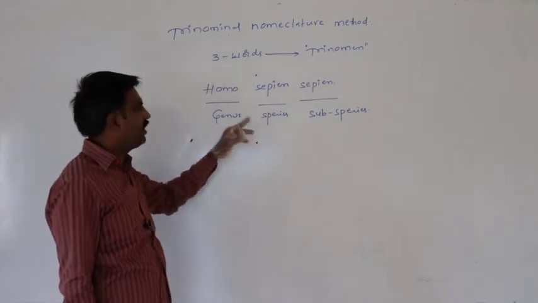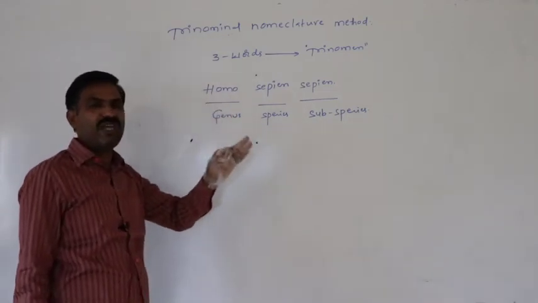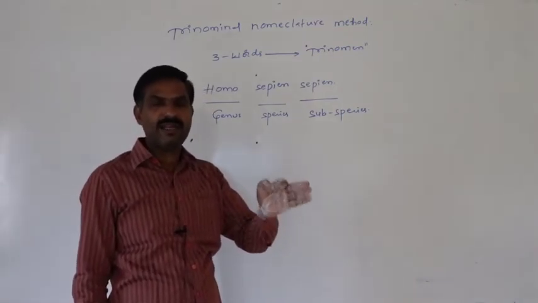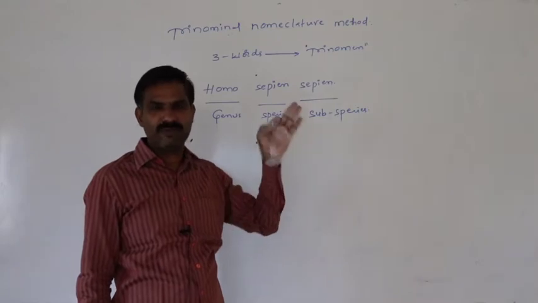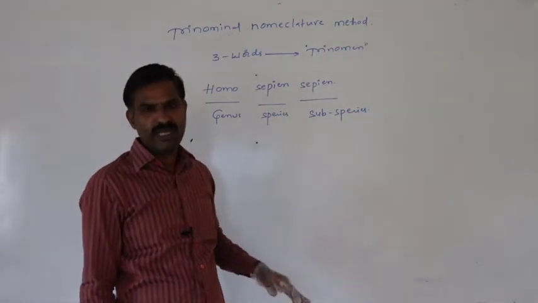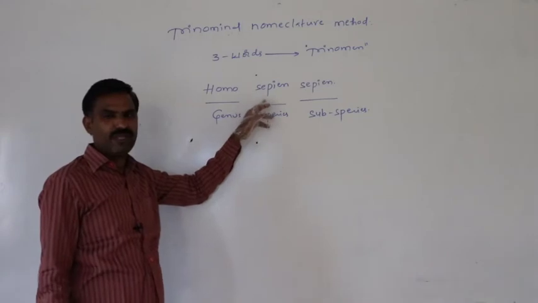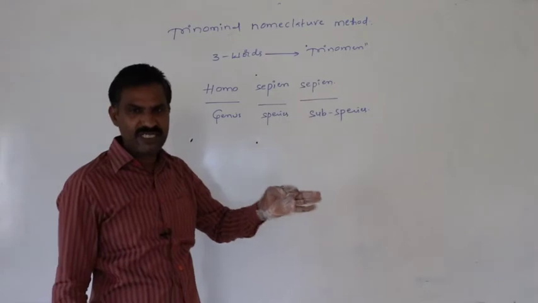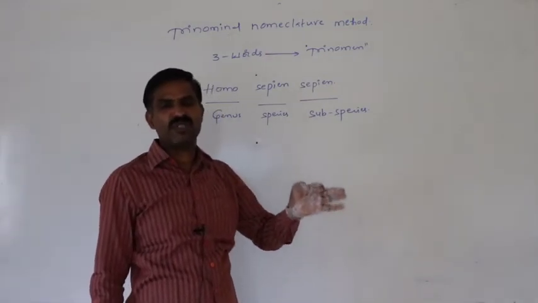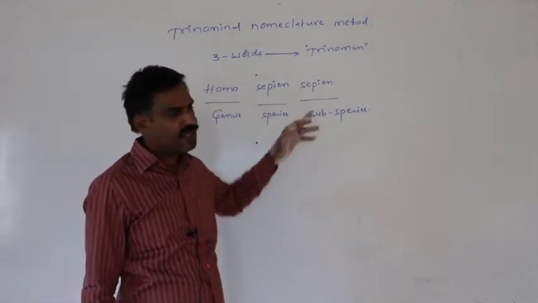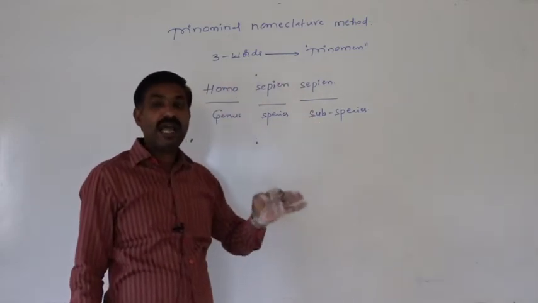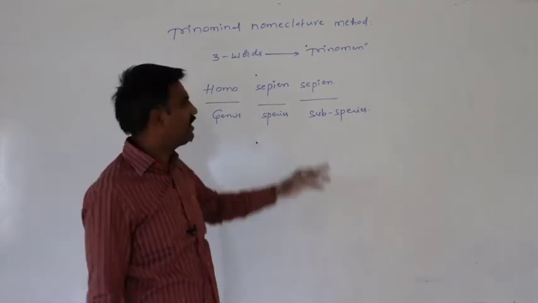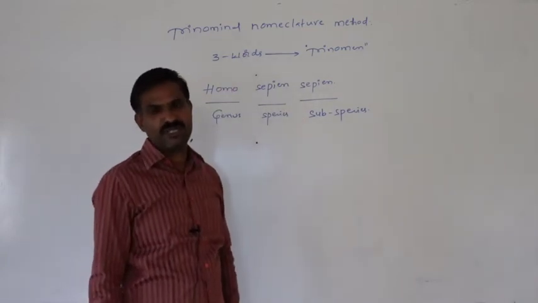Here also, the scientific name must be typed in an italic manner, like that of the binomial nomenclature. Here also, Latin words must be used for this kind of scientific name proposal.